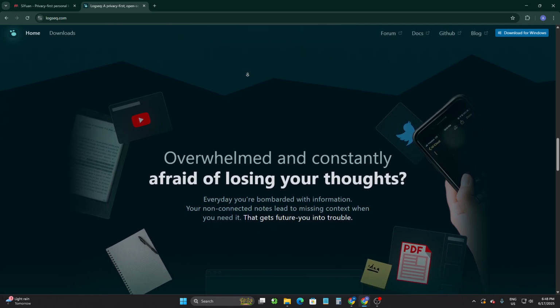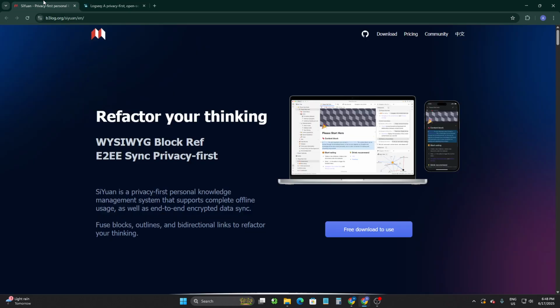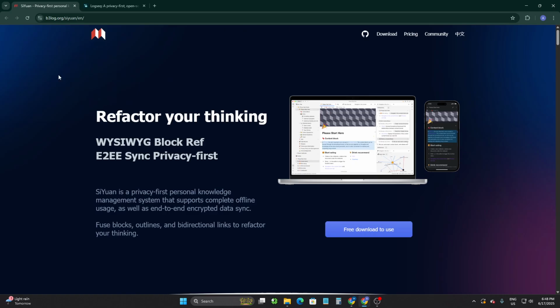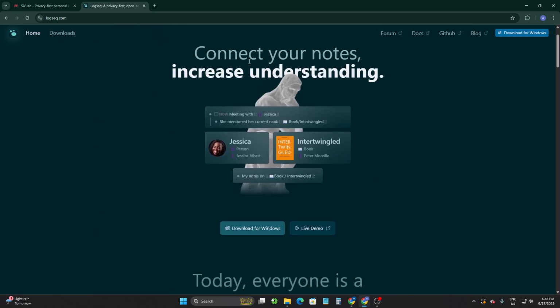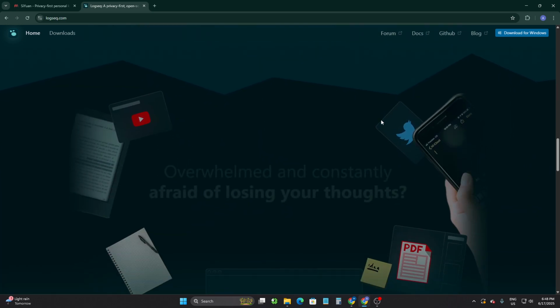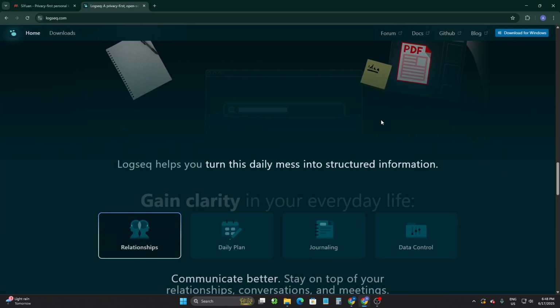So here is the final verdict for you. Choose Siyuan if you want more visual, Notion-style blocks, better for all-in-one dashboards. You can go with Logseq if you want a text-based outliner first, ideal for networked notes and tasks.